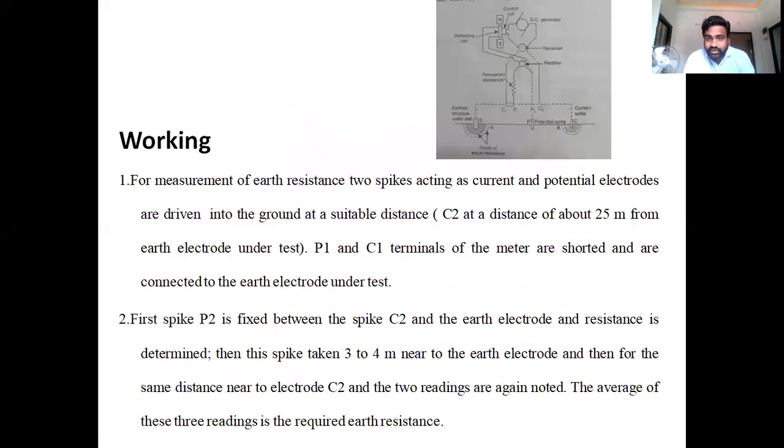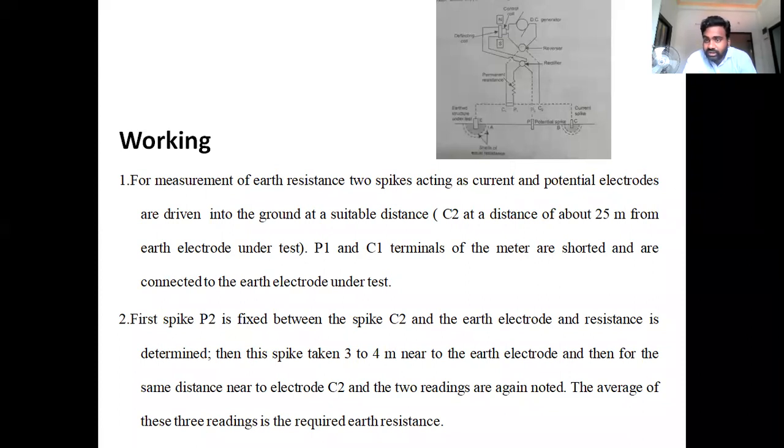the measurement of earth resistance is done with respect to two spikes. We call them the current potential rod and the voltage potential rod. C1 P1 is nothing but the current potential rod, and C2 P2 is nothing but the voltage potential rod. And the distance between C1 P1 and C2 P2 is a certain amount of distance here.